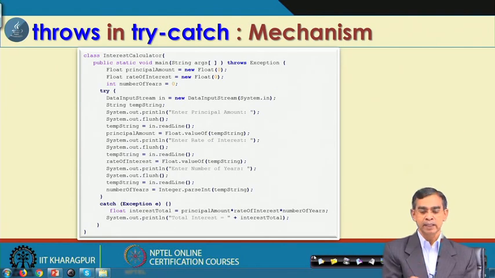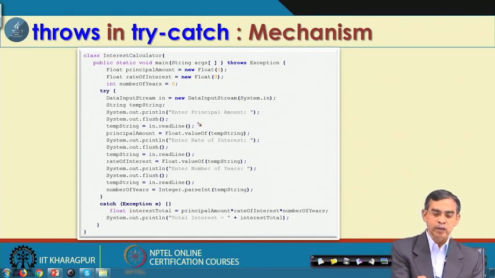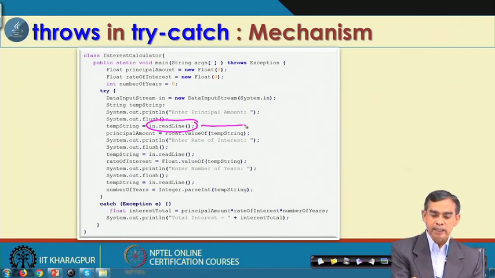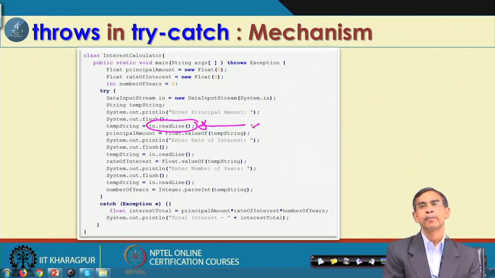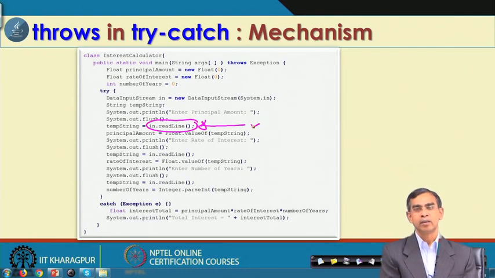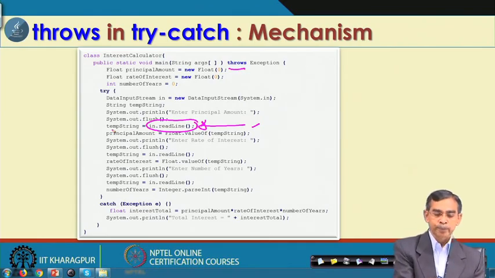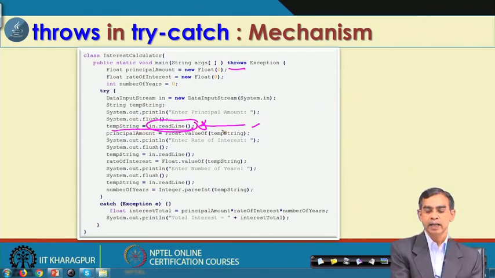Say, I am telling you one example: in readLine it is working correctly, but suppose I want the user to enter a 2-digit number, and the user enters 1 digit. In that case, after reading this, I can throw an exception according to my own requirement, like this one. So in that case, this throws, or here also after seeing these things we can write throw.